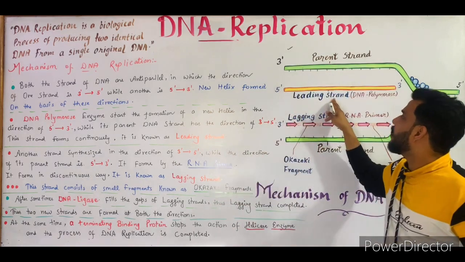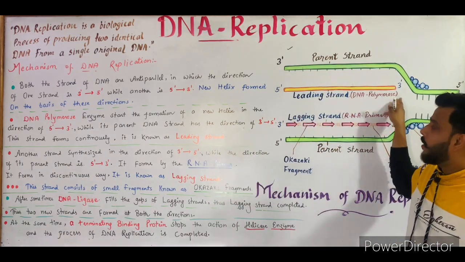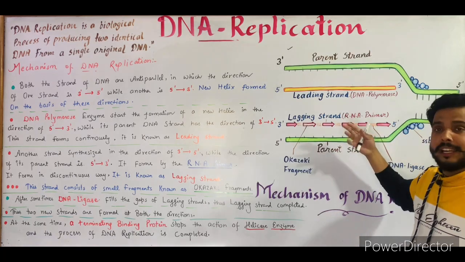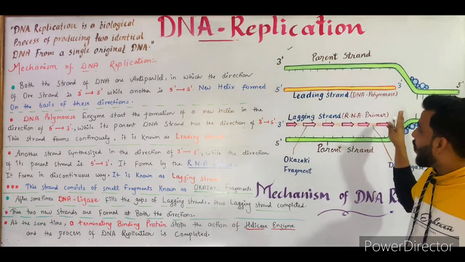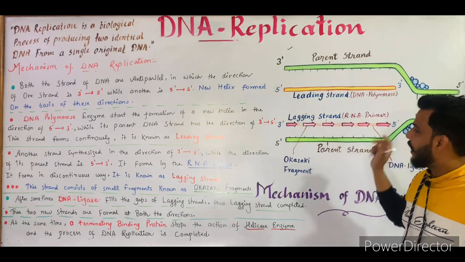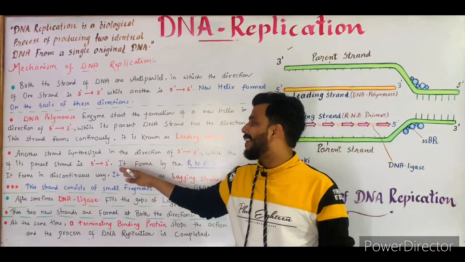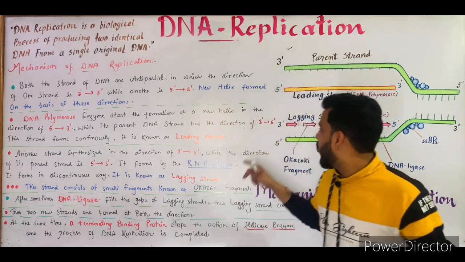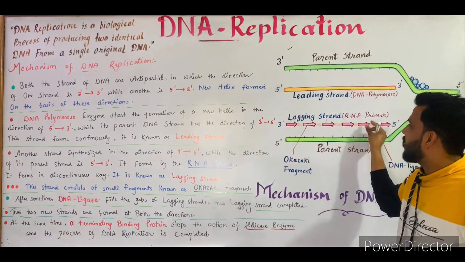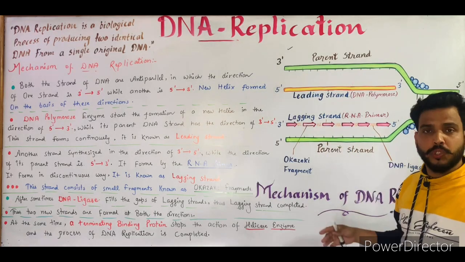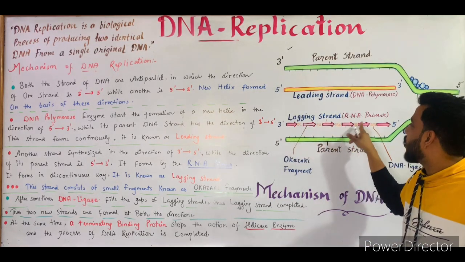The leading strand was formed by the DNA polymerase, but the lagging strand is formed by another substrand, that is the RNA primer. So the RNA primer will form the lagging strand. It forms in a discontinuous way. It does not form continuously. It forms in the form of small fragments. So this is known as a discontinuous way.